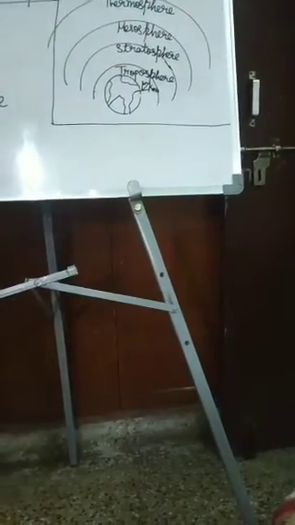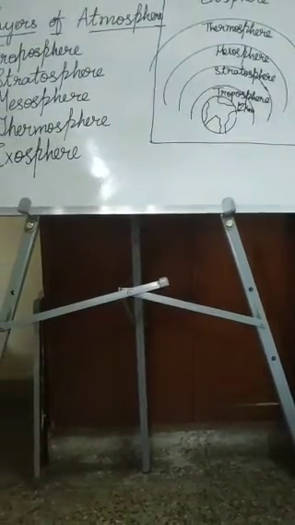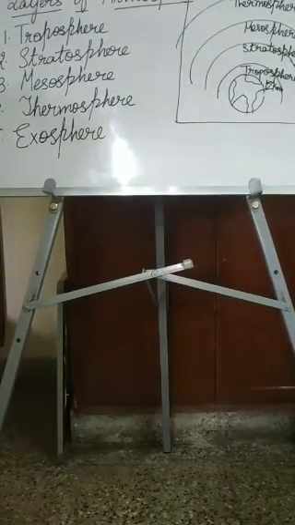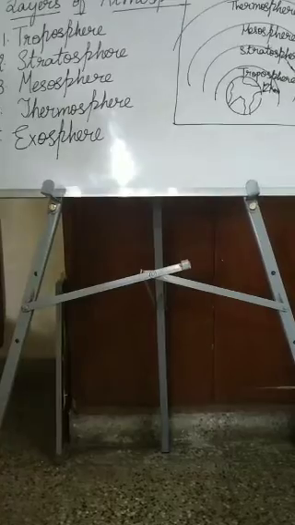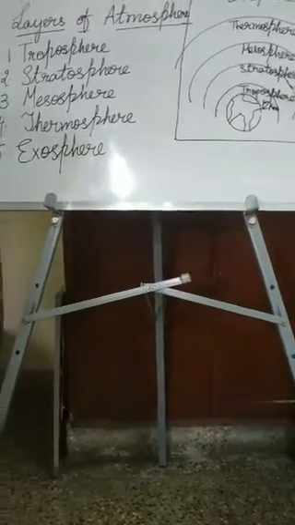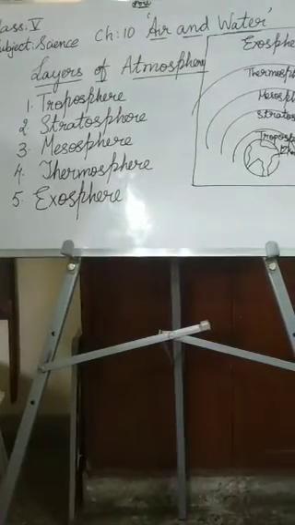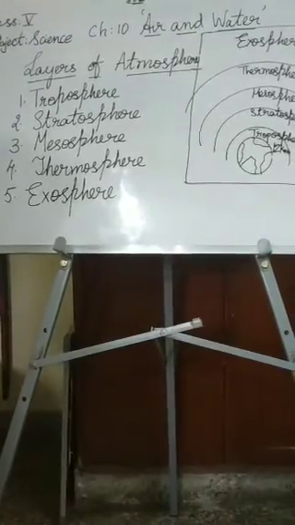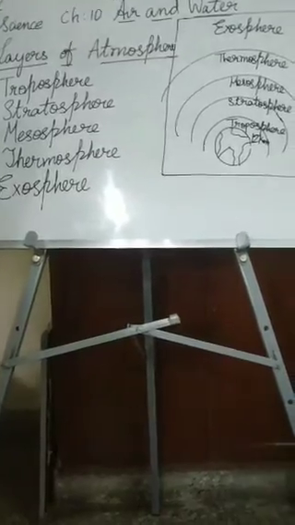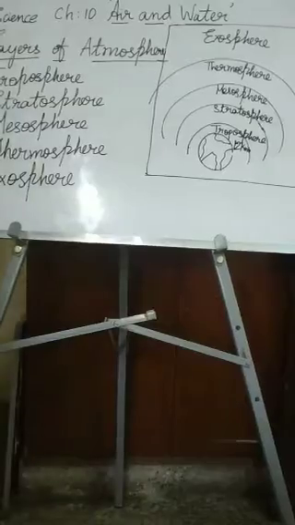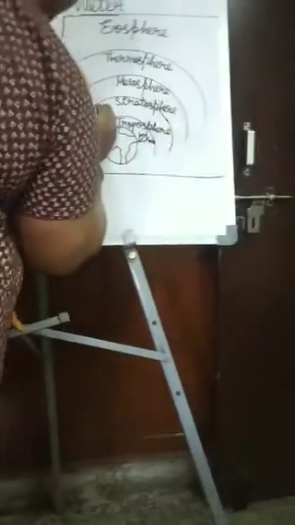Okay, children, next. Second one, stratosphere. This is above the troposphere. Jet planes fly in this layer because there are no clouds here. Ozone gas is present in this layer. It absorbs the harmful UV rays coming from the sun and prevents them from reaching the earth's surface. These rays are dangerous and they also cause eye problems and skin cancer. See, these rays are very dangerous for us. This second layer is present above the earth, about 50 kilometers above.